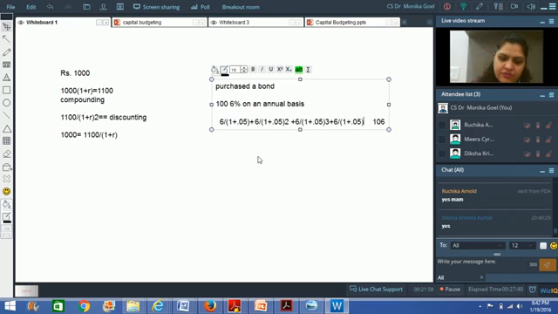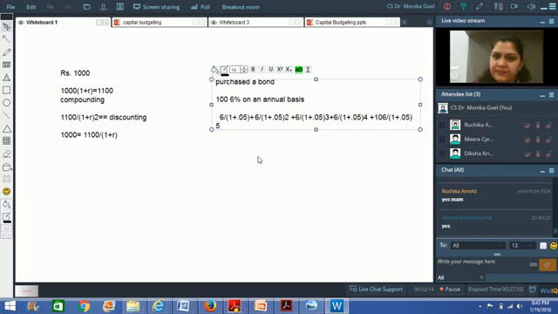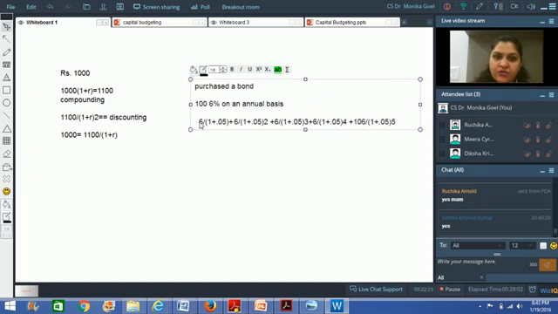In the fourth year, 6 divided by 1 plus 0.05 raised to power 4. Then in the fifth year, I am going to get 106 rupees, so the value would be 106 divided by 1 plus 0.05 raised to power 5.